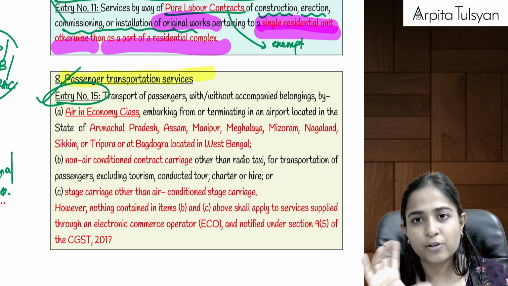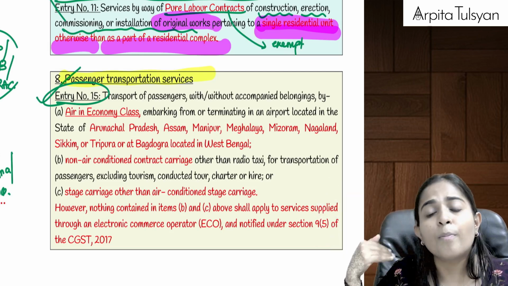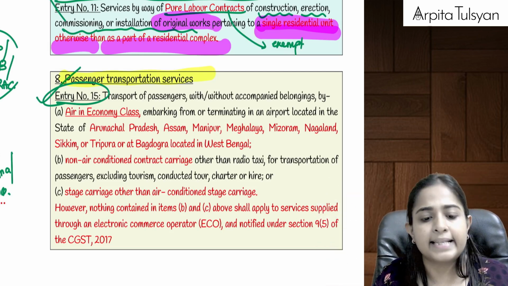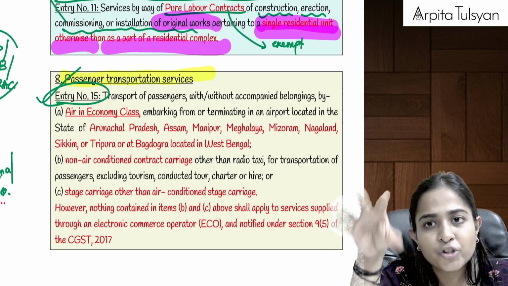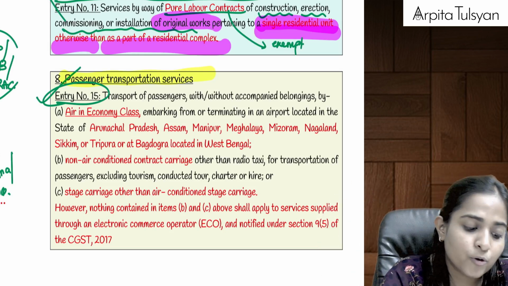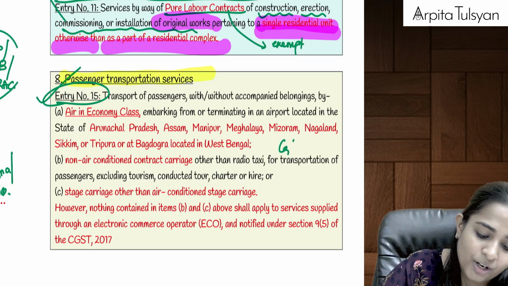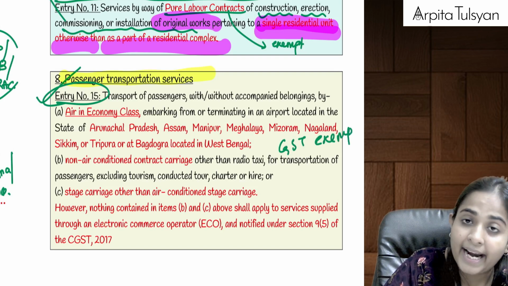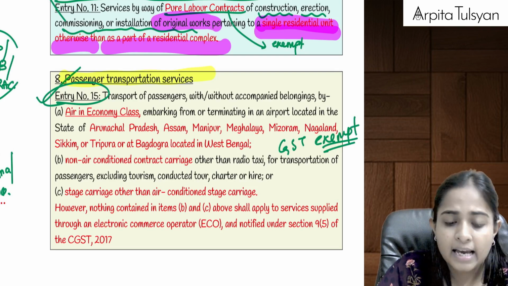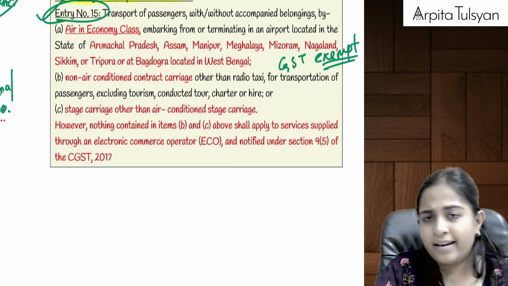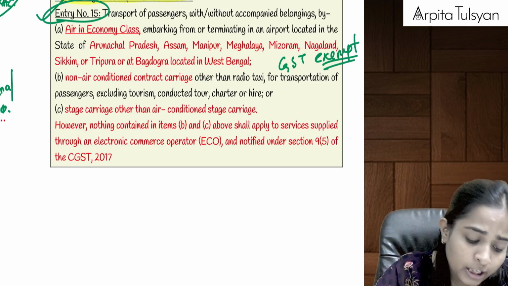If your journey is going to start or end at those specific airports, like Bagdogra to Bangalore or Bagdogra to Delhi, in economy class, then GST is totally exempted. Okay, in air travel the GST is exempted. Otherwise, in other places, air travel is fully taxable.